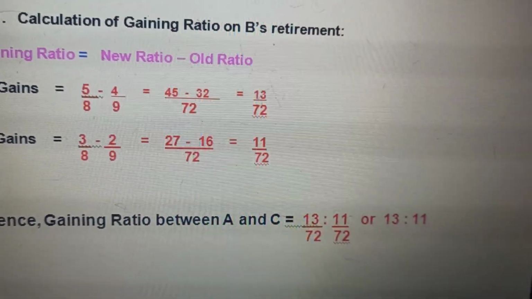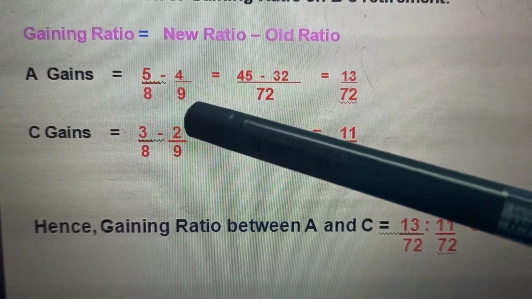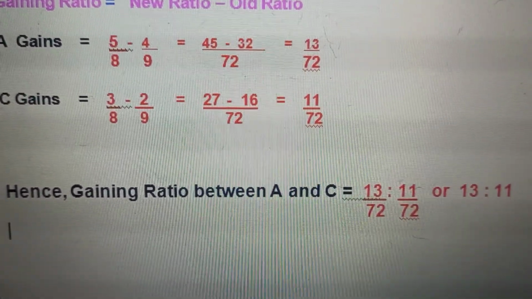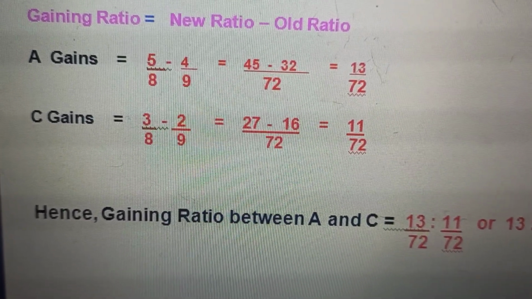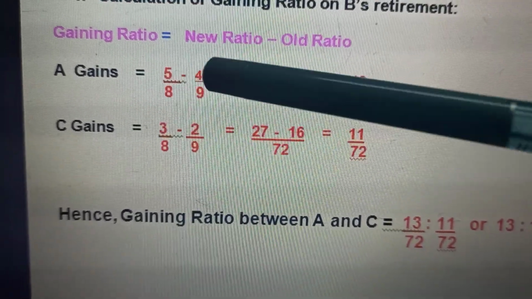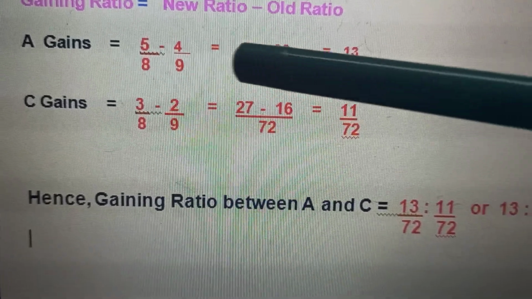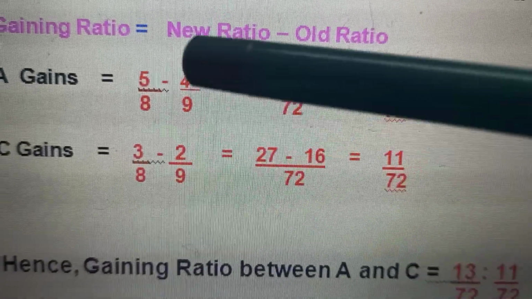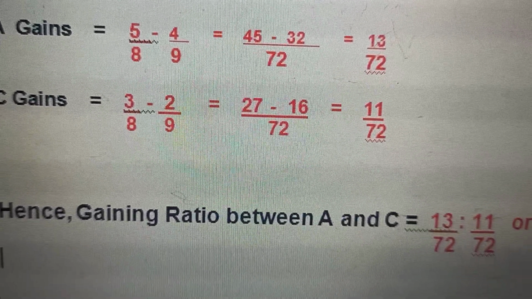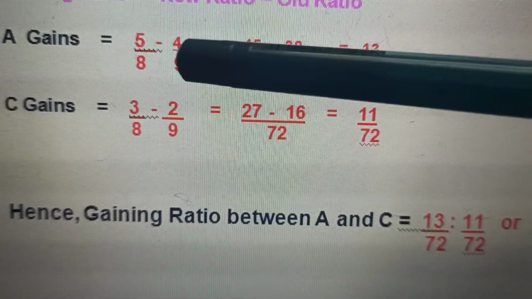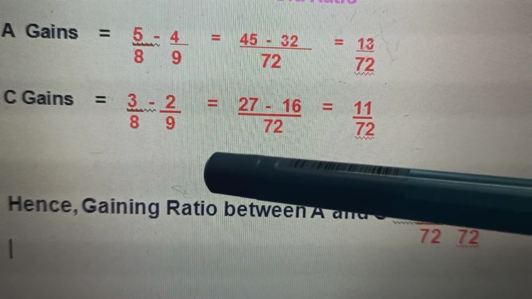The gaining ratio is new ratio minus the old ratio. New ratio is 5:3. It has been given straight away in the question. In adjustment number 4, they said that the future profits are 5:3. That means 5/8 and 3/8. And the old ratio is 4:3:2. That is also given in the question, because this is the ratio of their capitals: 18,000 is to 13,500 is to 9,000. It comes to the ratio of 4:3:2. So 4/9, 3/9 and 2/9. It is given in the question.